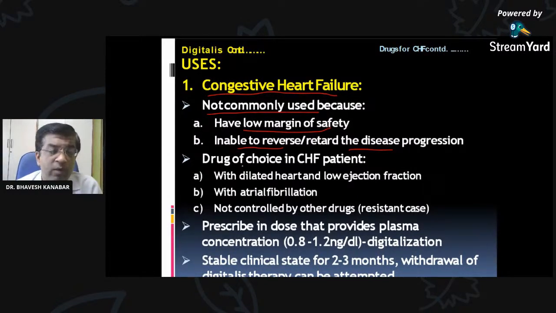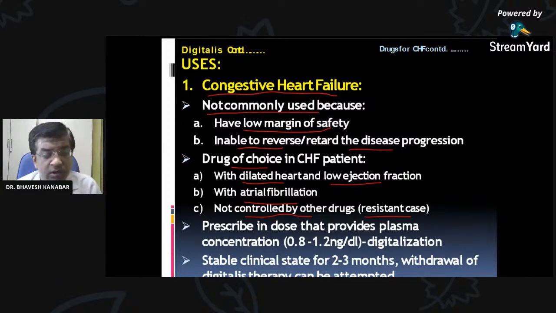However, it can be the drug of choice in congestive cardiac failure when there is a dilated heart and low ejection fraction. Ejection fraction is the amount of blood that is ejected by the ventricle. Then with atrial fibrillation, if the patient has CHF plus atrial fibrillation, this drug can be given, or if not controlled by other drugs, or in resistant cases, digitalis can be given.